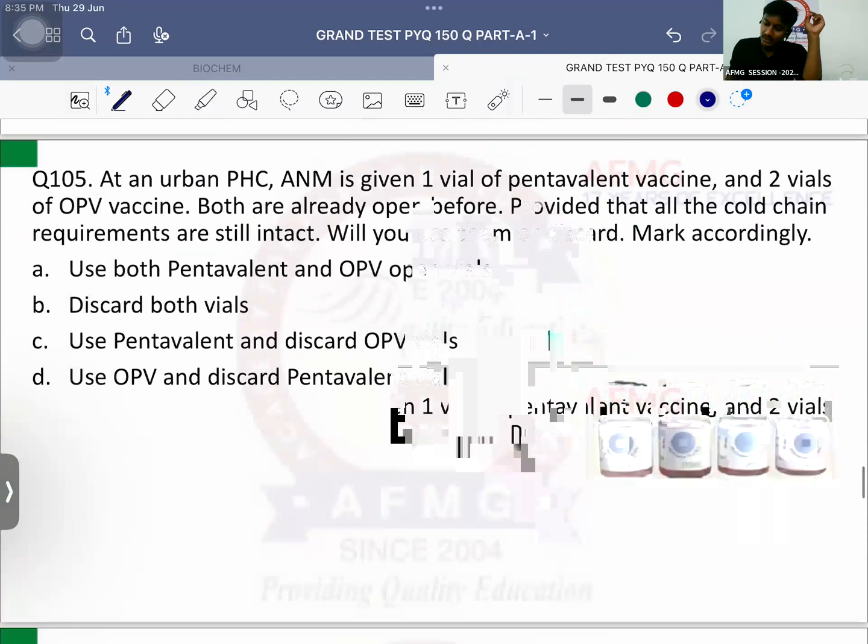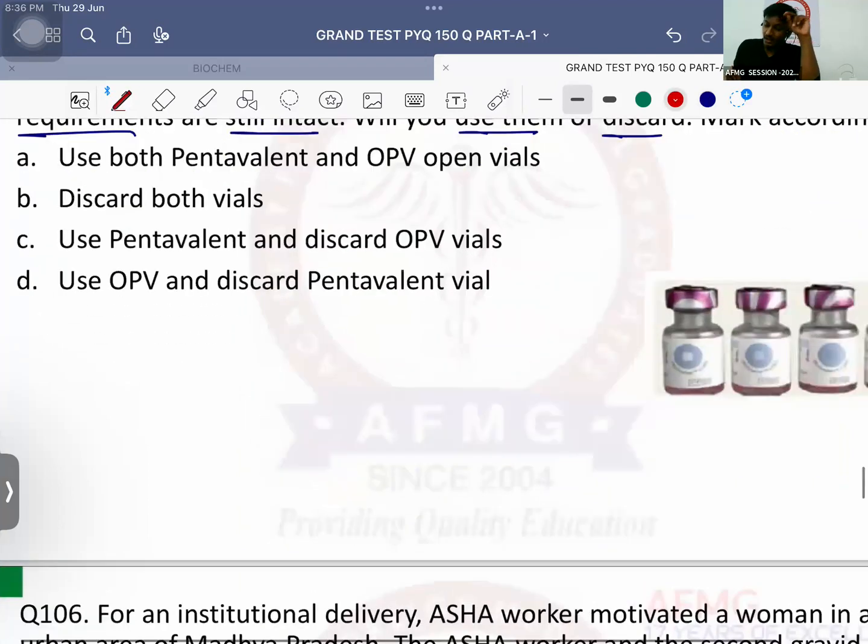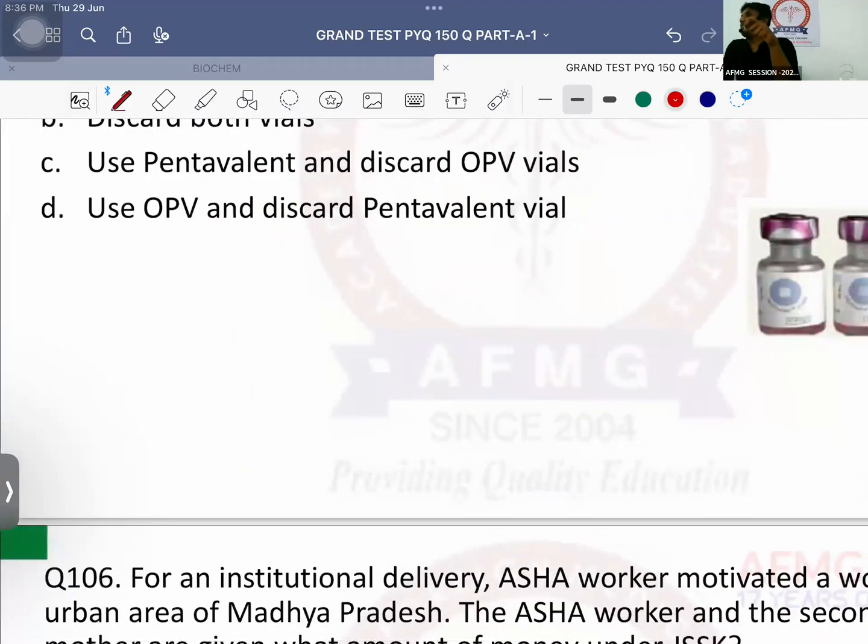Question number 105. At an urban PHC, ANM is given 1 vial of pentavalent vaccine and 2 vials of oral polio vaccine. Both are already open before, provided that all the cold chain requirements are still intact. Will you use them or discard? Mark accordingly. Now, important is once we open the vaccine vial, we can use it for multiple number of times. That is covered under the open vial policy.